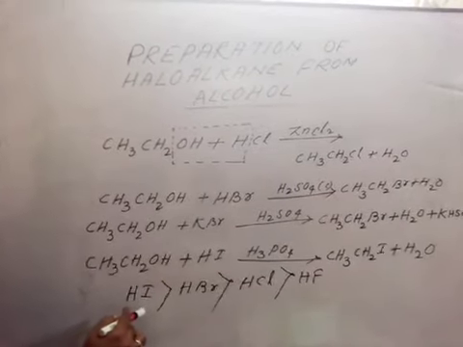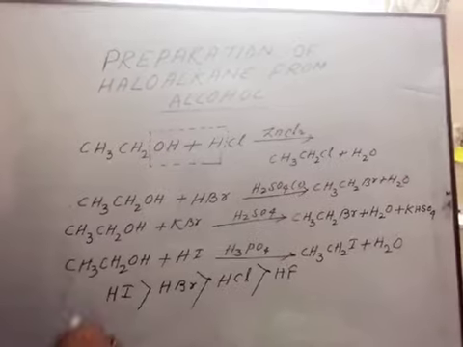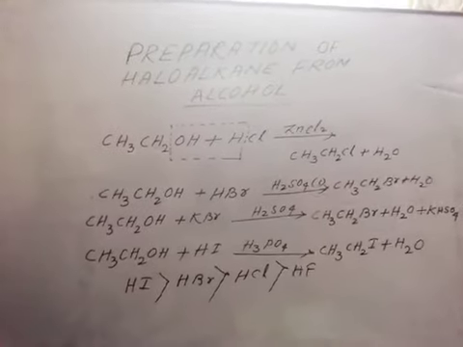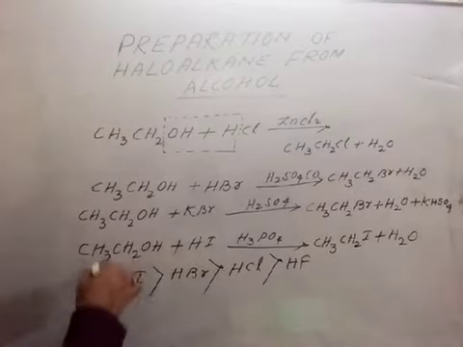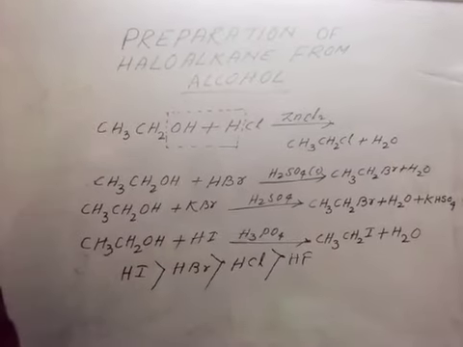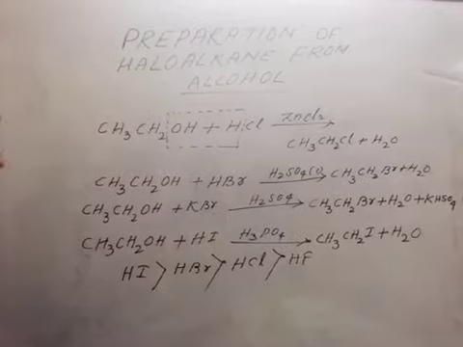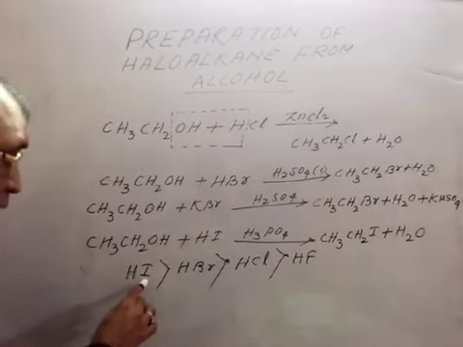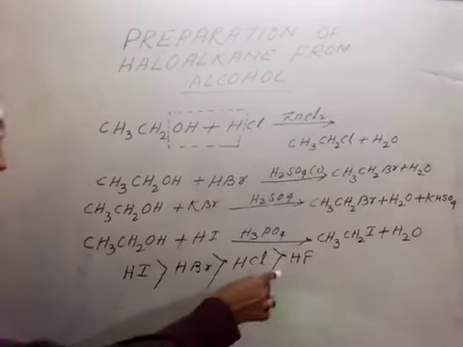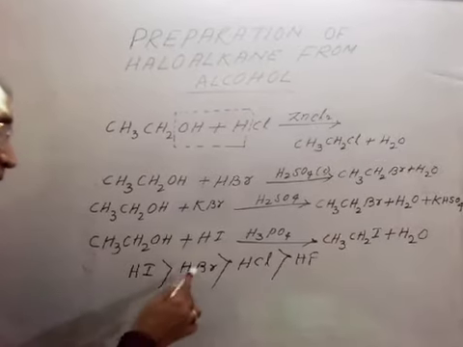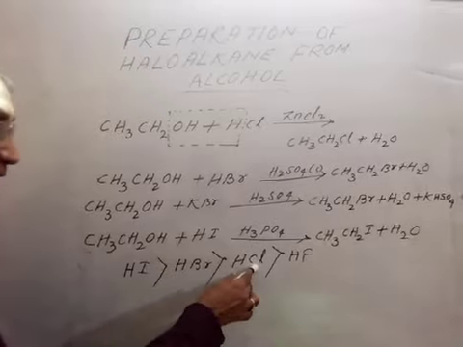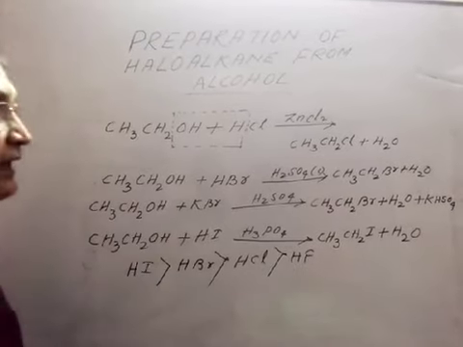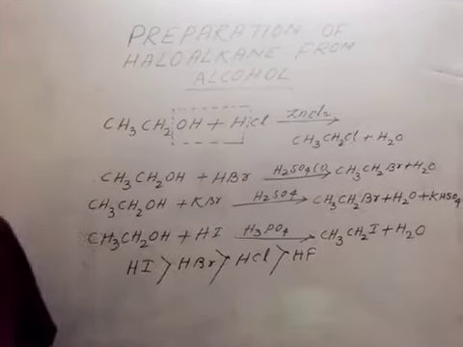As the bond length increases, the bond strength decreases and less energy is required to break that bond. As a result, the reactivity will increase. From here, we can conclude that HI is greater than HBr, greater than HCl, greater than HF.